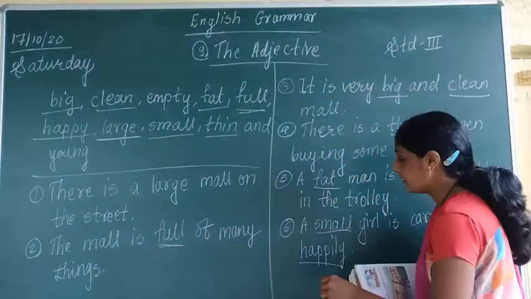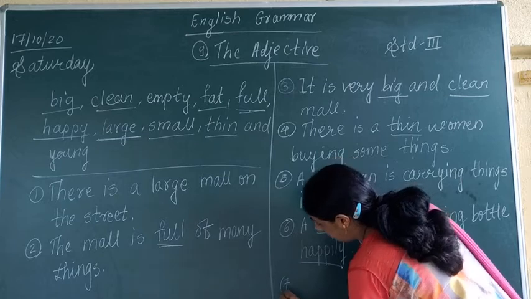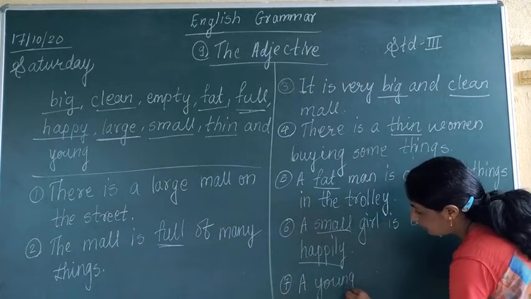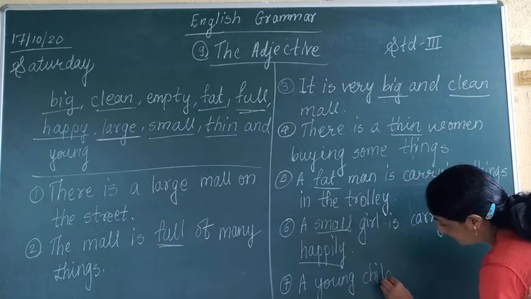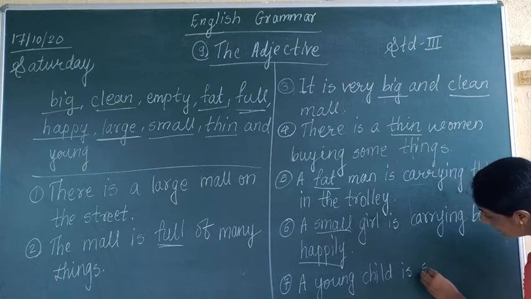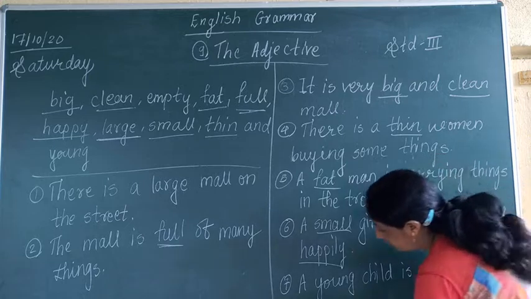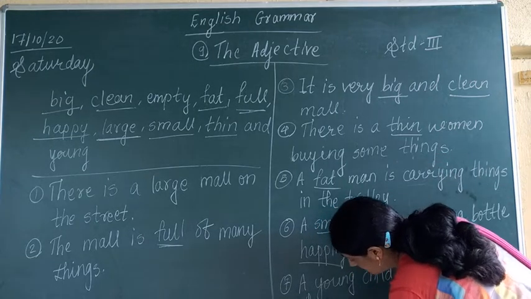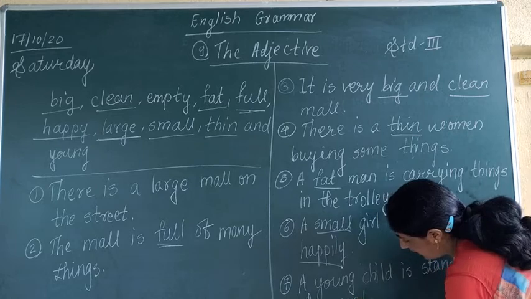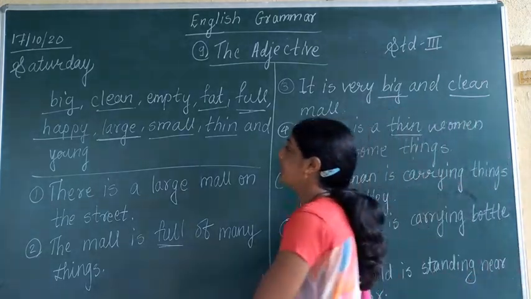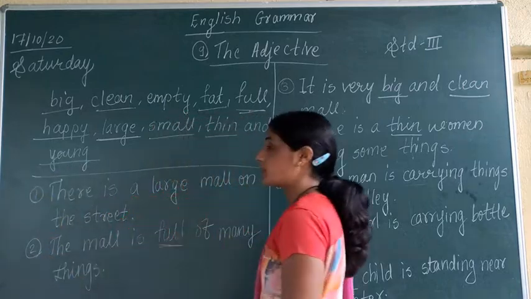A young child is standing near the counter. So the word young, have we written the word young? Yes, we have written the word young also in the sentence.